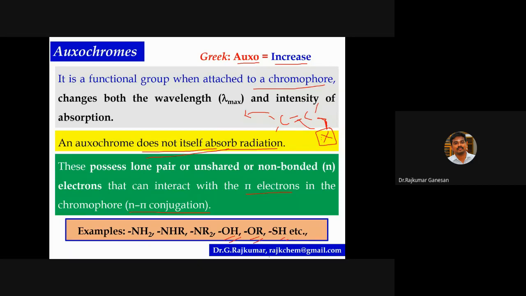So there are so many examples. Here I have given a few examples for oxochromes. Here the oxochrome, the amine group, does not absorb any radiation. But when it is attached to a chromophore, it will increase the lambda max value. Similarly, hydroxyl, alkoxy and thiol groups.